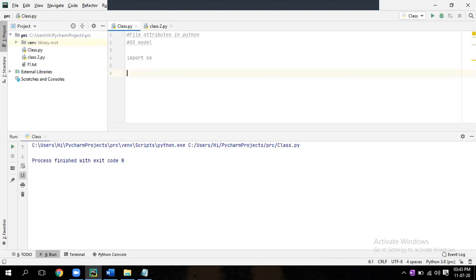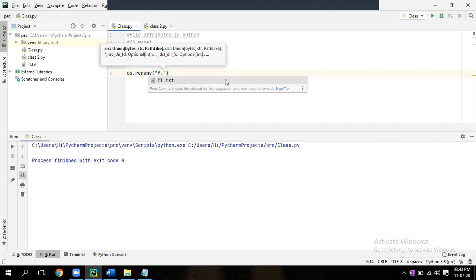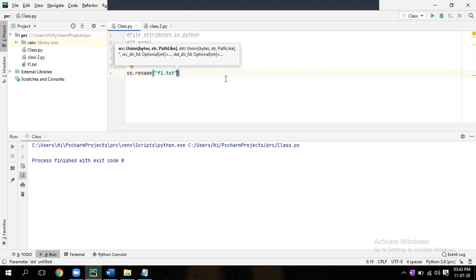Write os dot rename, within bracket, within quote f1.txt, comma, within quote f2.txt. So I want to rename that file. If you want to rename your file, you can write import os, then os dot rename f1.txt to f2.txt. Run it.